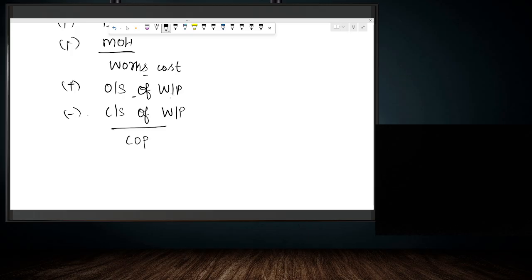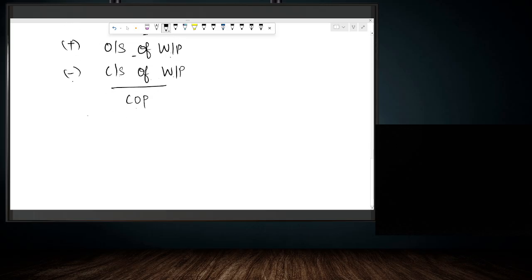Why we are subtracting closing stock of work in progress? Because it is not yet converted into finished goods. It is still a work in progress. So there is no point in adding this closing stock of work in progress to the cost of production, because still it is a work in progress. It is not converted to finished goods.